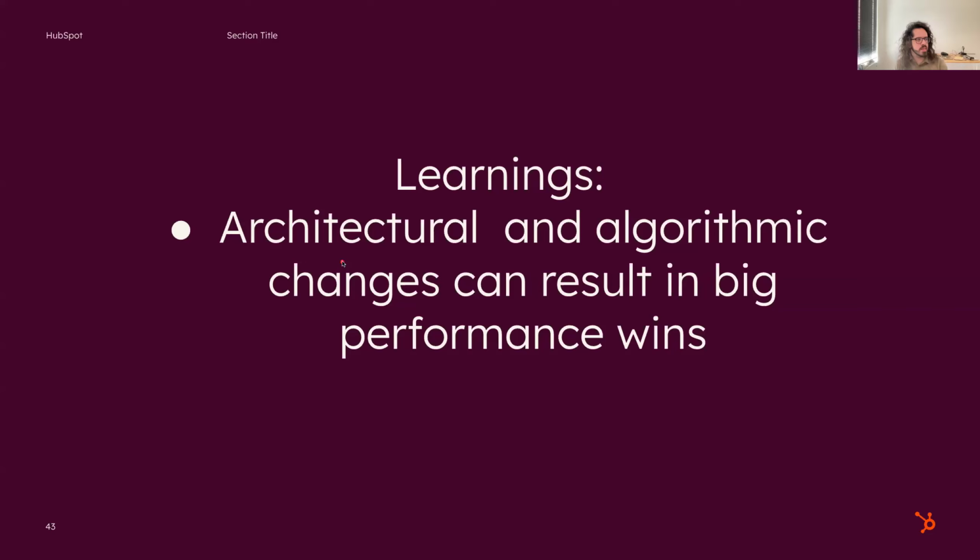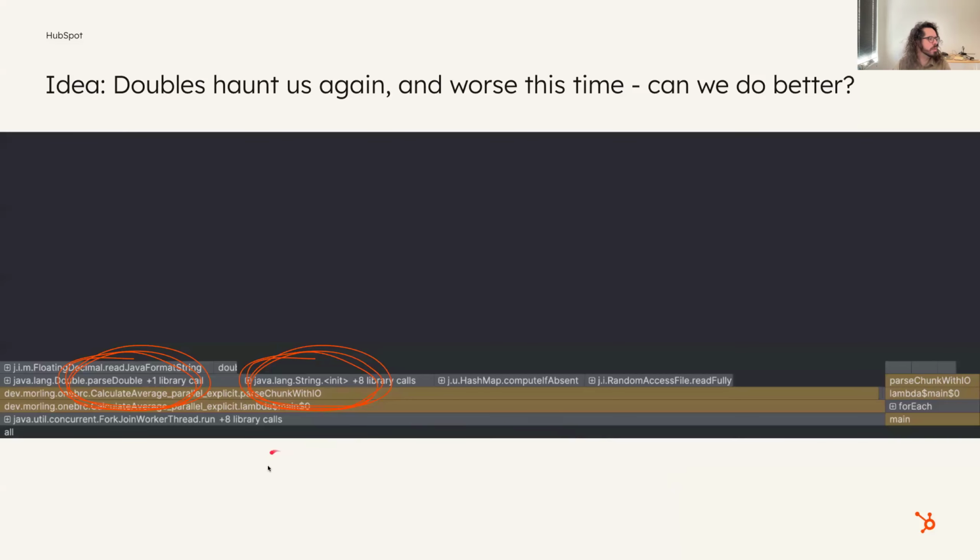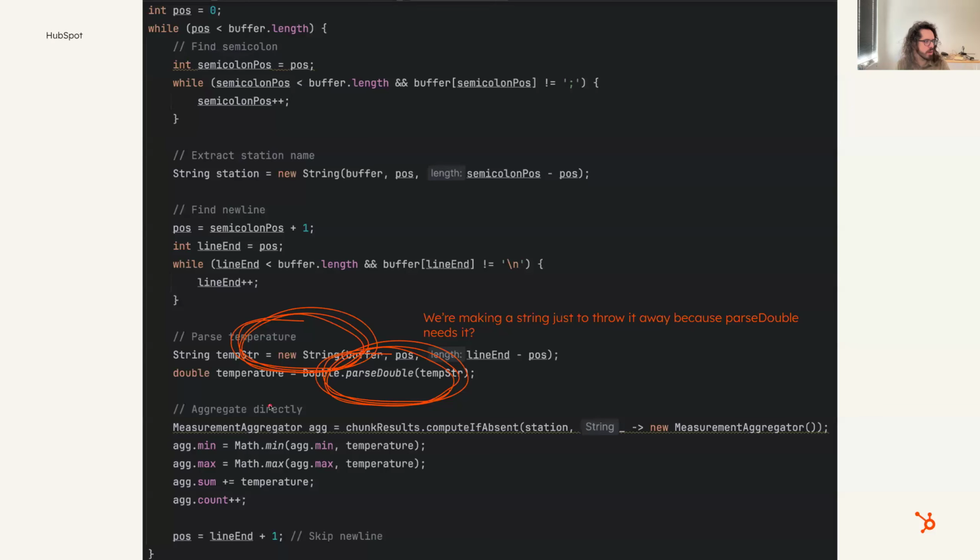So what we learned here is that architectural and algorithmic changes can often result in big performance wins in a way that micro optimizations might not. So this is a good place to look at first. But okay, we run the profiler again, and suddenly doubles haunt us again, right? Here we see parseDouble, and then Java String init. So we're allocating a string and passing it into parseDouble, and it's taking a much larger area than it previously used to. So can we do better?